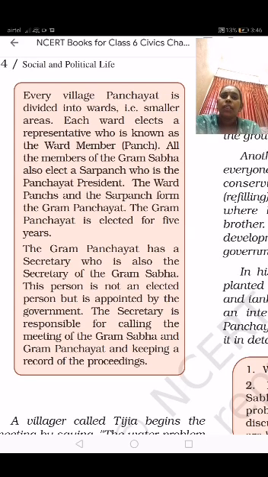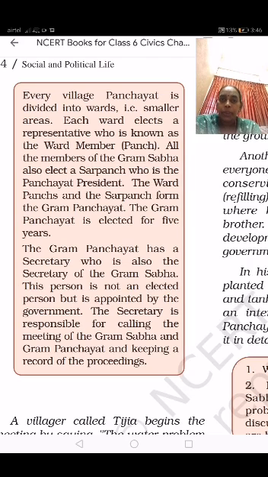All the members of the Grama Sabha also elect a sarpanch, who is the panchayat president. After the elections, the ward members elect the sarpanch. The ward panchas and the sarpanch form the Gram Panchayat.